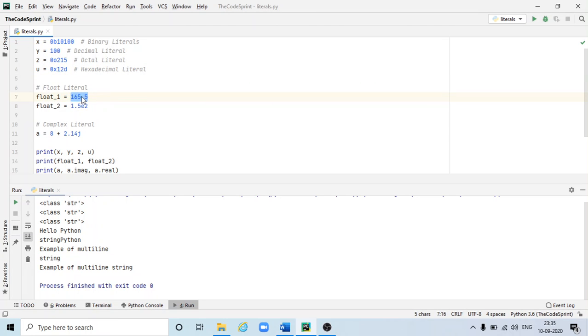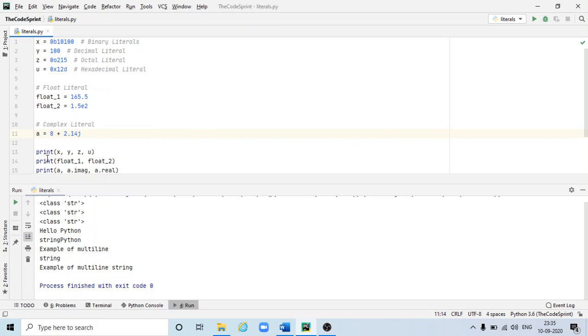Then one float number is assigned to float_1, and 1.5e2, which is in exponential form, is assigned to float_2. Then the complex literal is in the form of a plus bj, or you can say that in a complex number you have a real part and an imaginary part here.